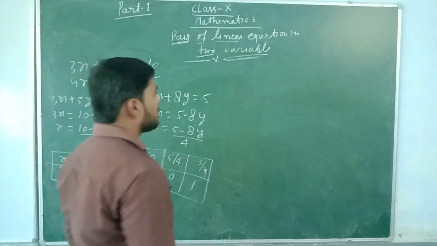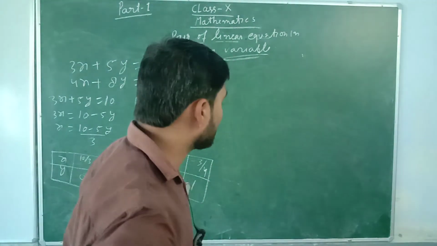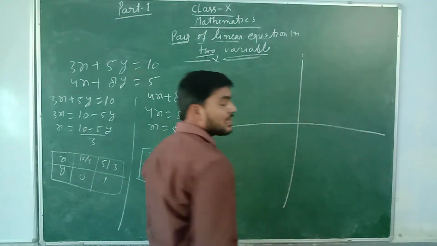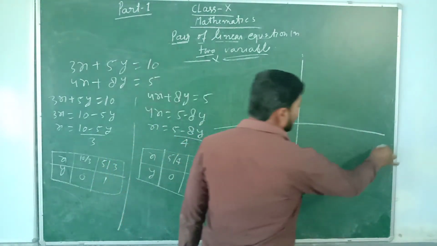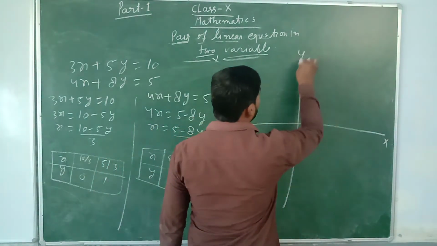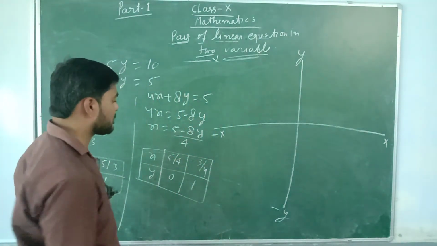Now this is the Cartesian plane. That is the plus x axis, minus x axis, positive y axis, negative y axis.